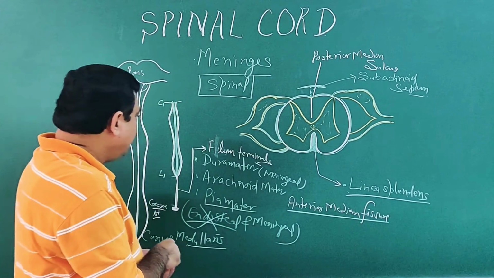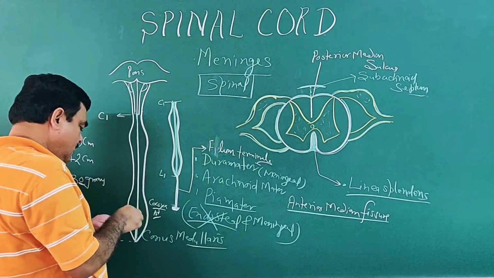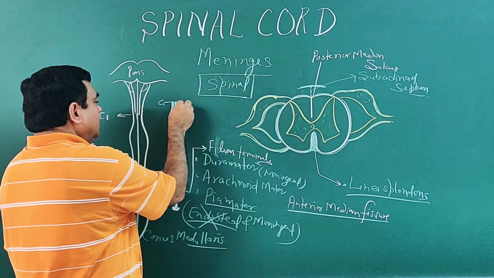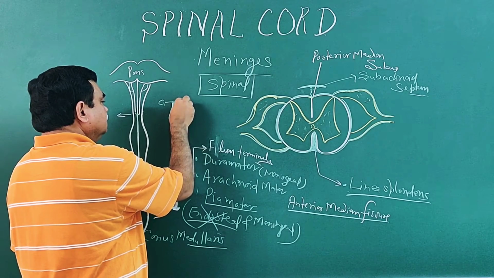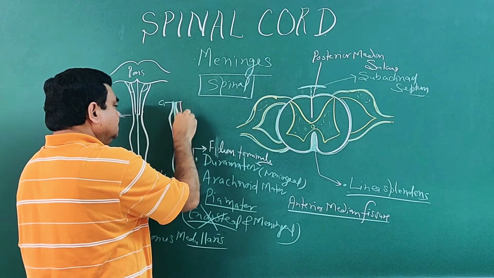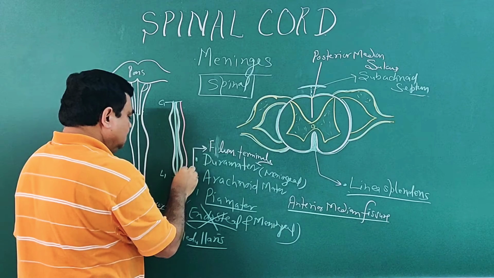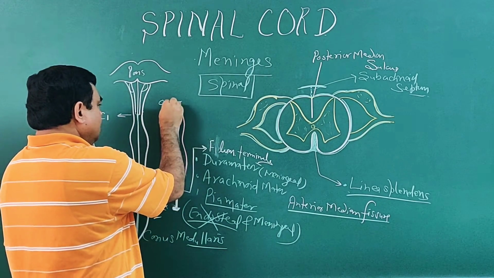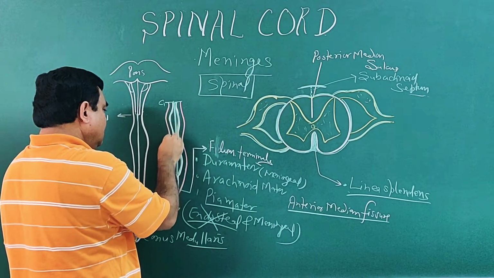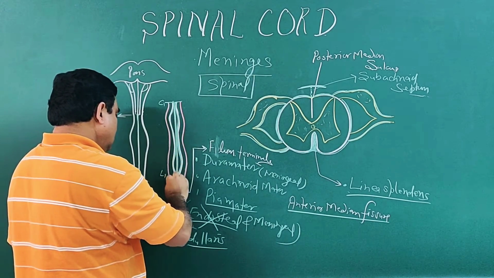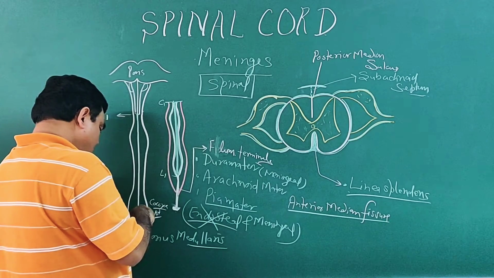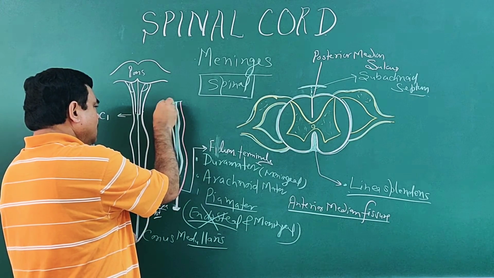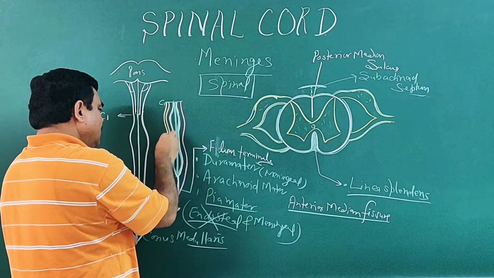Suppose this is arachnoid, and here is dura mater.